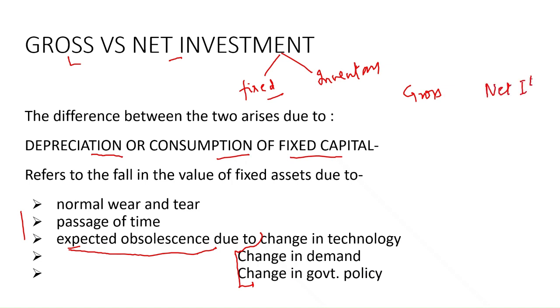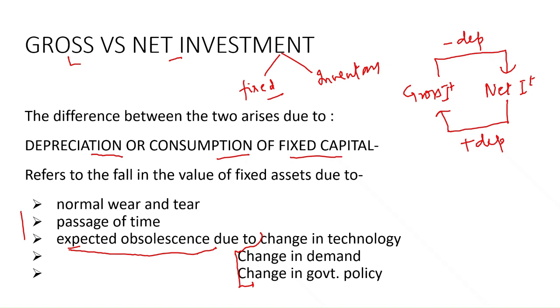Gross investment and net investment: the difference between the two is depreciation or consumption of fixed capital. From the gross investment, if we subtract depreciation, the value of investment which has gone down, we get the actual value of investment, which is net investment. And if in net investment we add depreciation or consumption of fixed capital, we get gross investment.